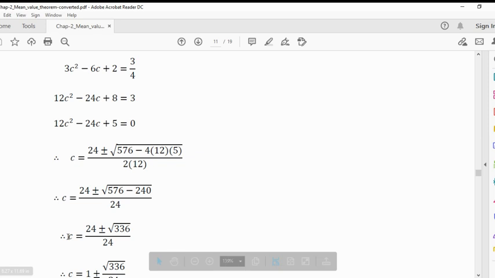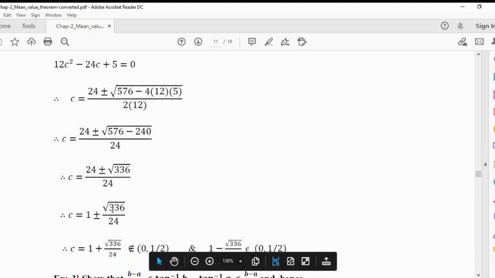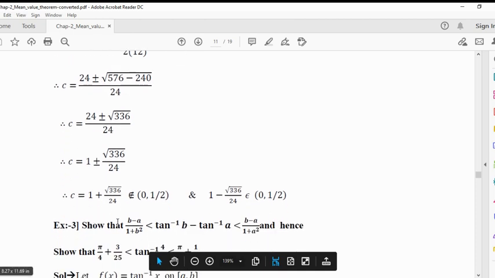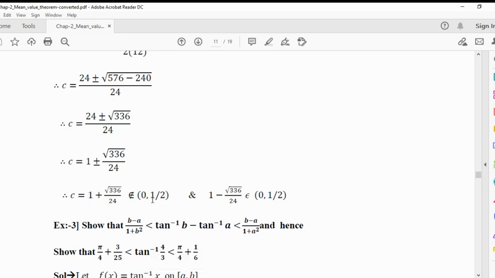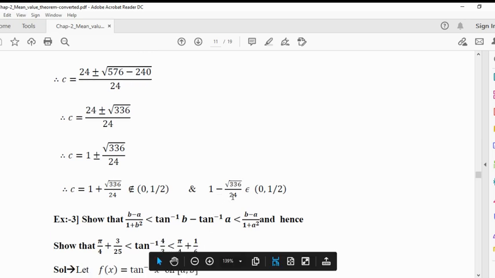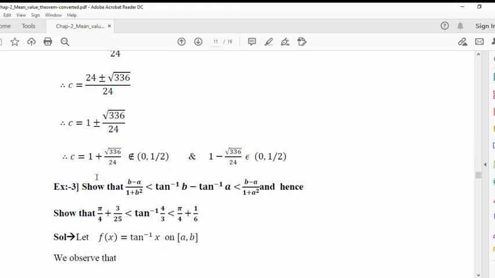By solving this we get c is equal to 1 plus or minus under root of 336 upon 24. 1 plus under root of 336 upon 24 does not belong to this interval, because it is 1 plus something, and 1 plus something exceeds 1. So 1 minus under root of 336 upon 24 lies in the open interval 0 to 1 half. So Lagrange's mean value theorem is satisfied.